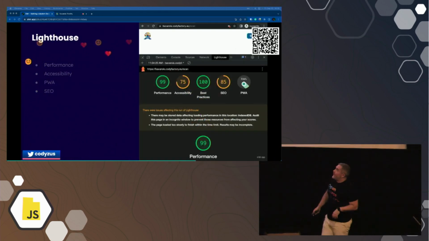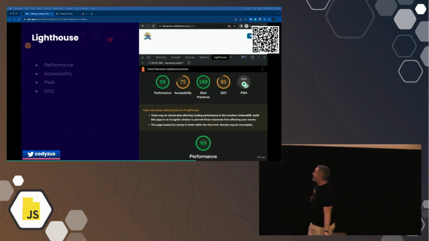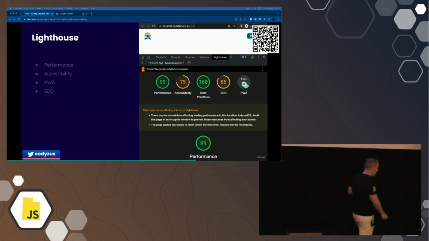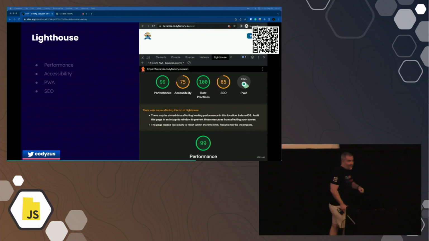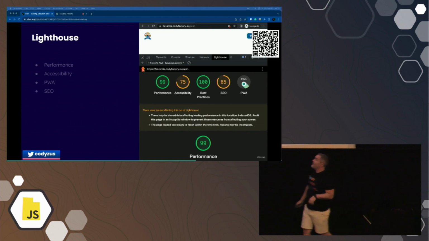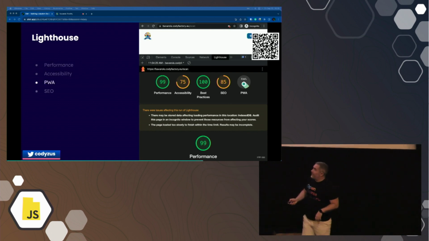Moving on real fast because I'm about out of time. Lighthouse, I'm not going to talk about this, but I'm really proud that I have pretty good scores. I've got some work to do on accessibility. And SEO, that was tough because this is a client-side application. So I do have one cloud function that'll render some pre-rendered things for SEO. So moving on because we are just about out of time.